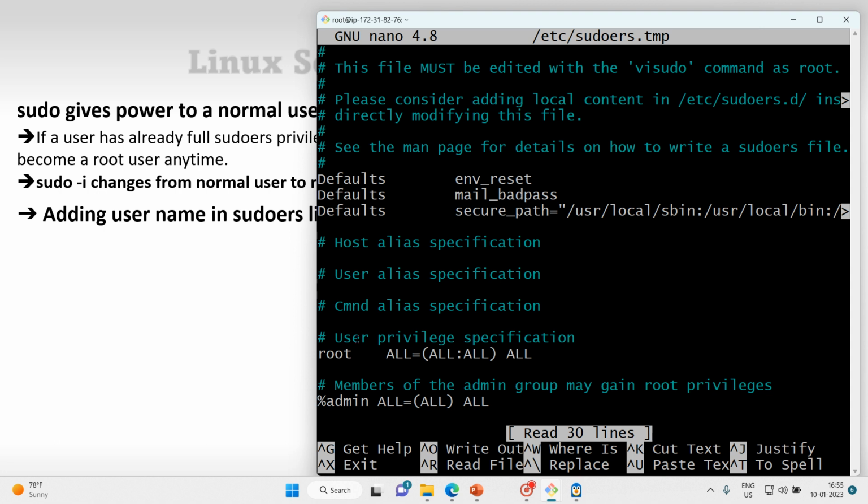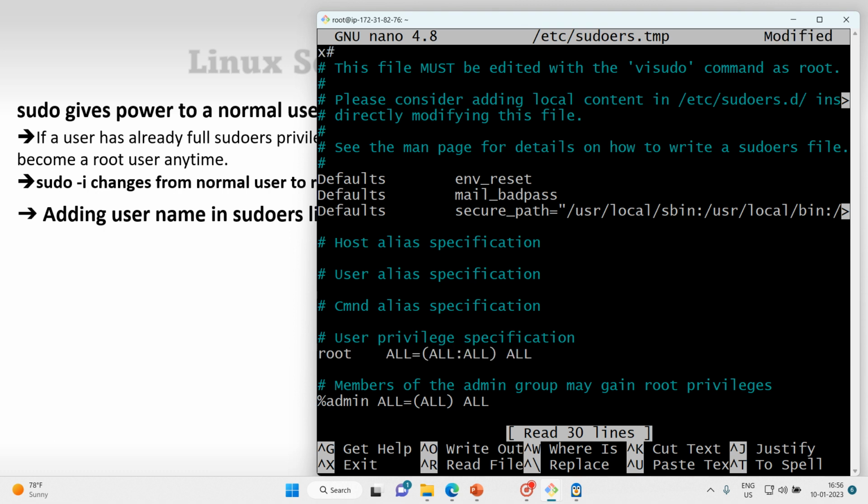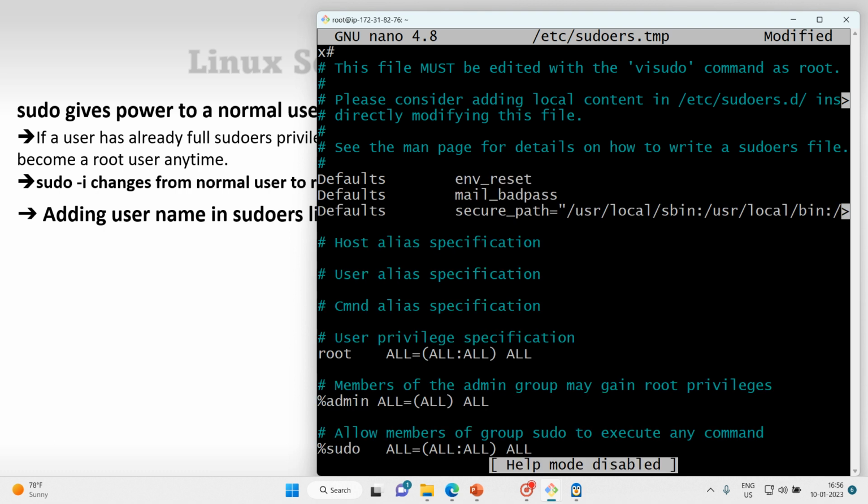If you see, the user privilege specification is only for the root user. No regular user is mentioned here, so that means you cannot do anything with this. So exit.